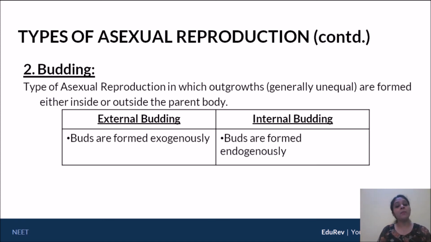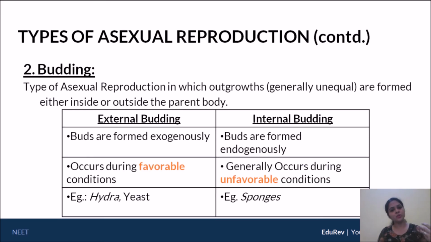Okay, now budding can be divided into two. Say suppose the bud is formed on the outer side, I will call it external budding or exogenous budding. So buds are formed exogenously. Whereas if the bud is formed on the inner side of the body, I will call it internal budding or endogenous budding. So buds are formed endogenously, inward. Okay, so let's go into both of them in depth and why and when they would occur.